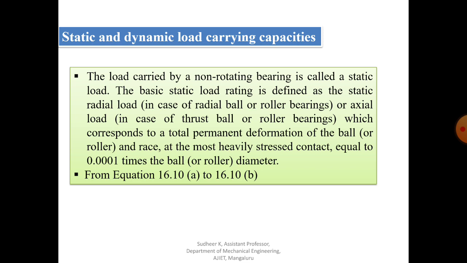It means that the survival rate will be 90%. That is called dynamic load carrying capacity. All these equations you have in your data book, from 16.10a to 16.10b. So you can use these equations to find out these ratings, that is the dynamic load rating as well as the static load rating. So these are nothing but the static and dynamic load carrying capacity of rolling contact bearing.